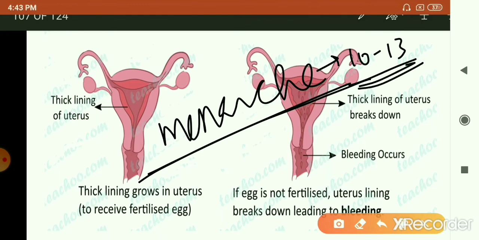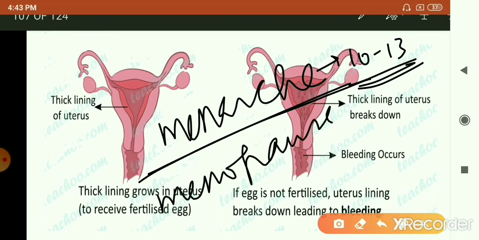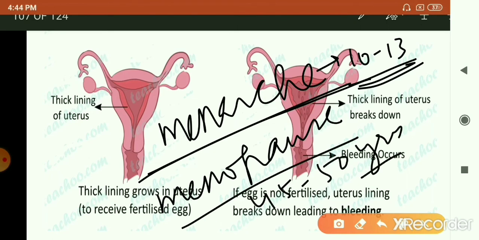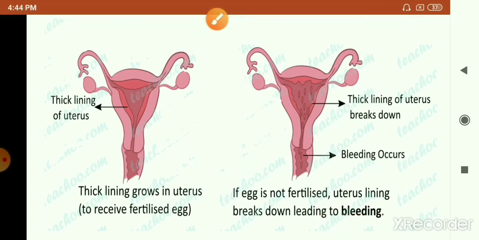And the last menstrual flow, which will mark the end of the reproductive life of a female, is called menopause. This is called menopause, that occurs at the age of 45 to 50 years in case of females. So females have a fixed reproductive lifespan, but males are fertile throughout the life.